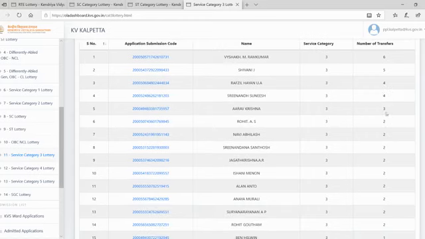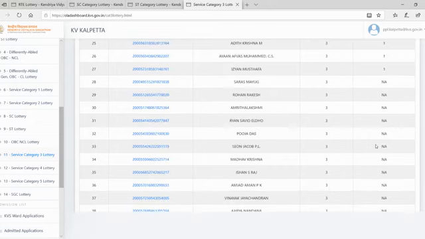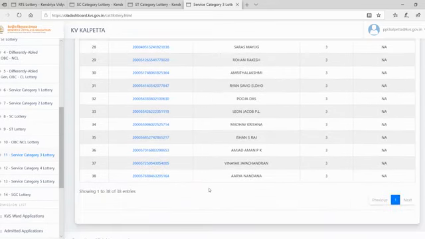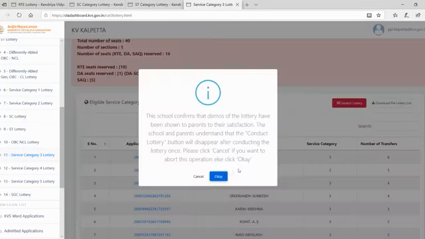Okay, and then for the waiting list we will have a lottery for 2 transfers, and then one transfer and 0 transfers. We are having this many applicants with 2 transfers, so there we will have a lottery. So 38 applicants are there, and we'll go for the lottery now.